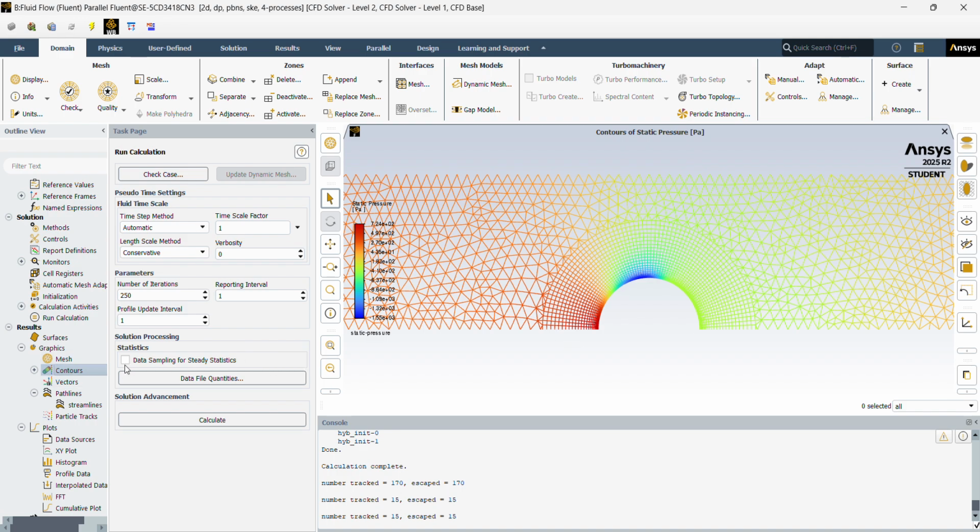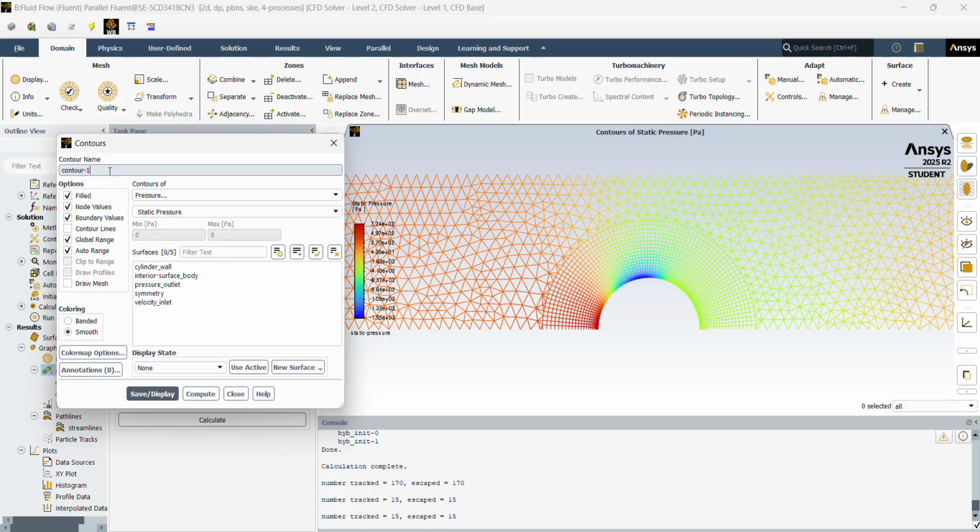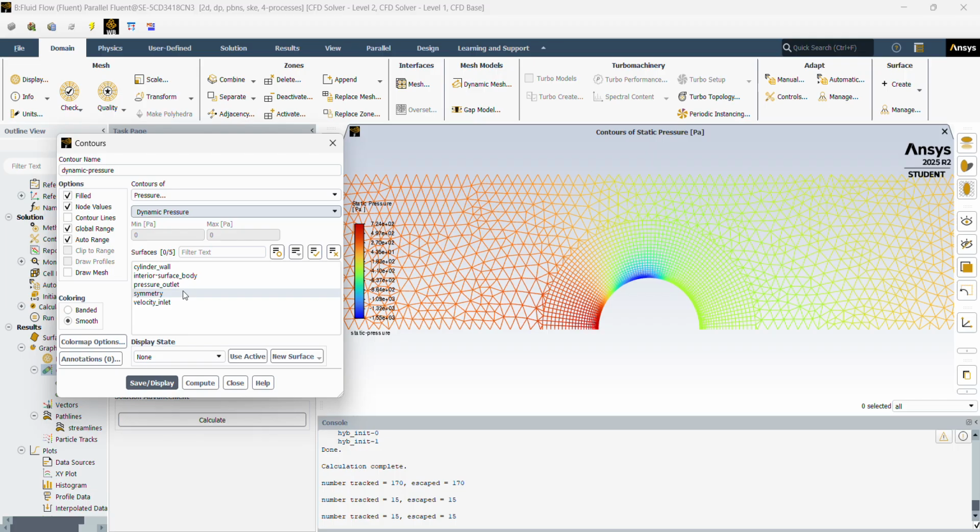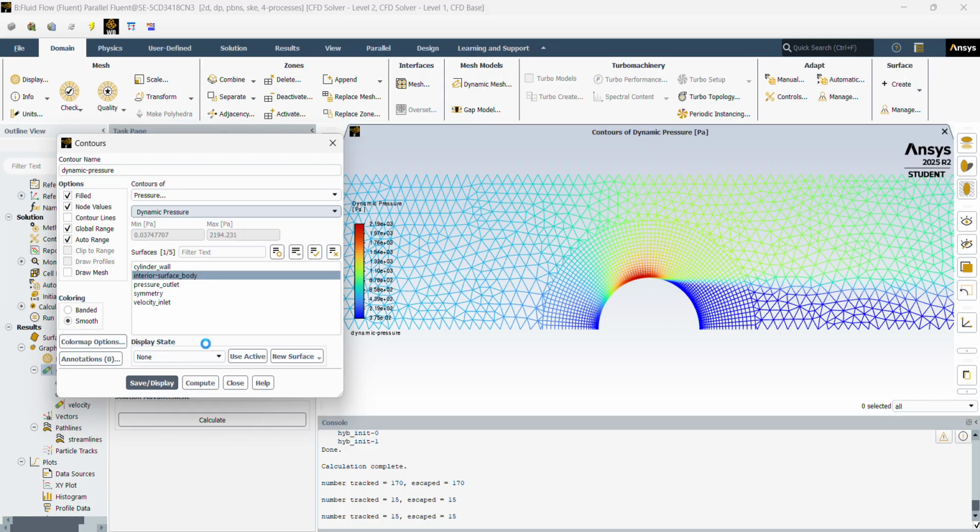Do the same thing for dynamic and total. Dynamic pressure. There's a contour for dynamic pressure.